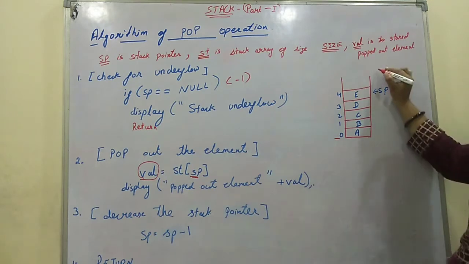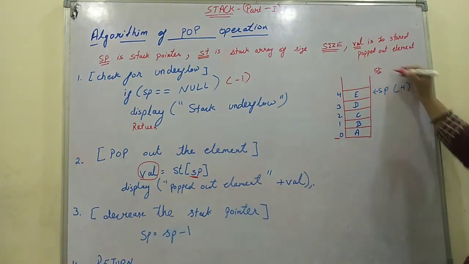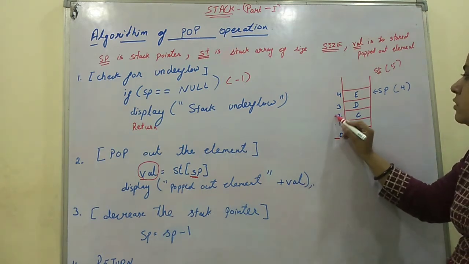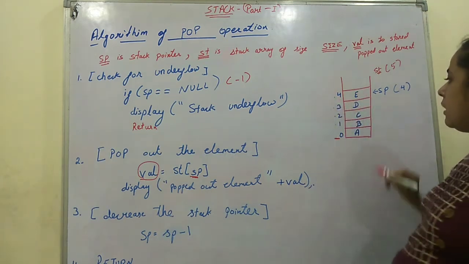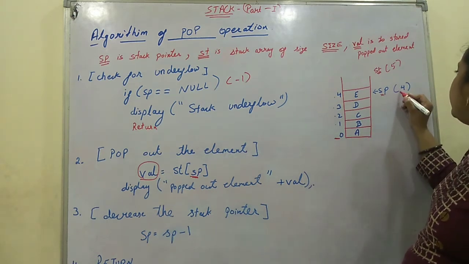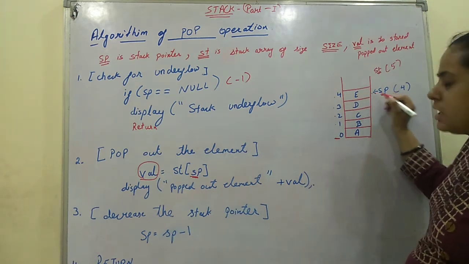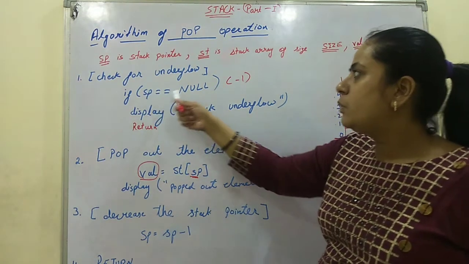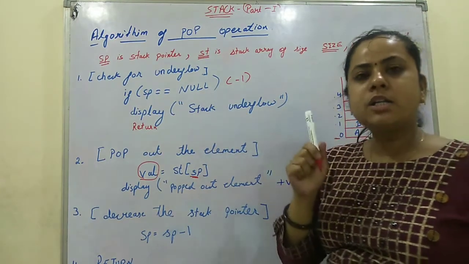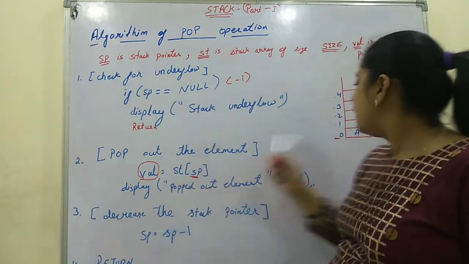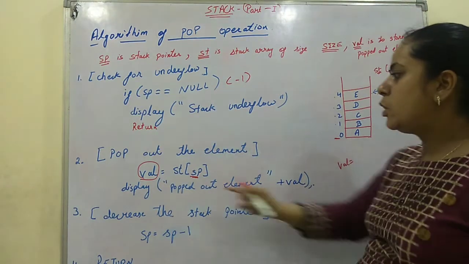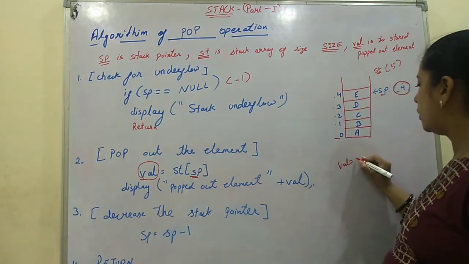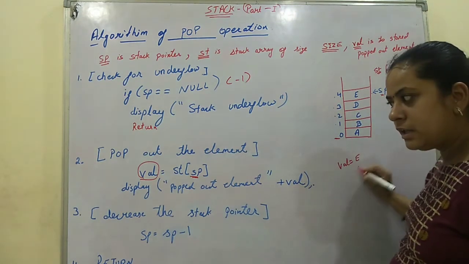Suppose this is a stack ST of size 5. That means cells 0, 1, 2, 3, 4. SP is at which position? This top position. That means the value of SP is 4. It will check SP equals null. No, the condition is false. It will come here, and in val it will store ST of SP, meaning ST of 4. It will store e. It will print this e.